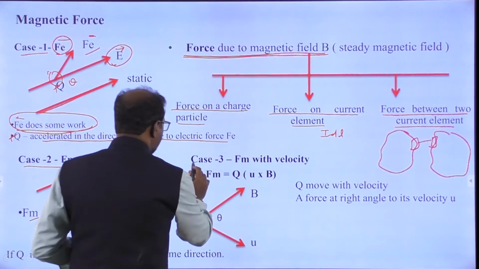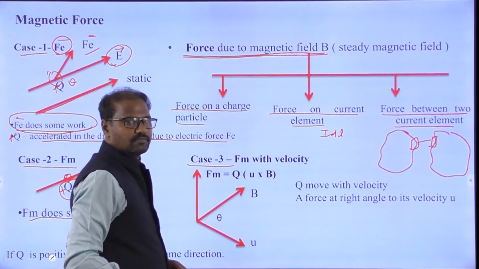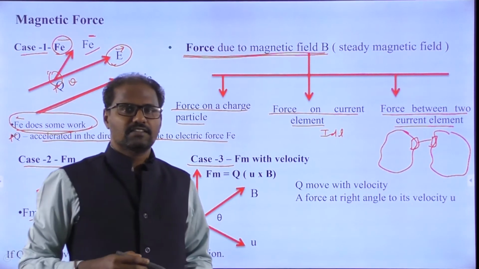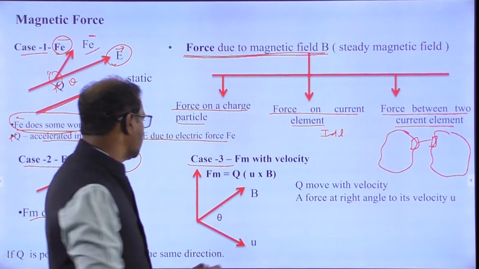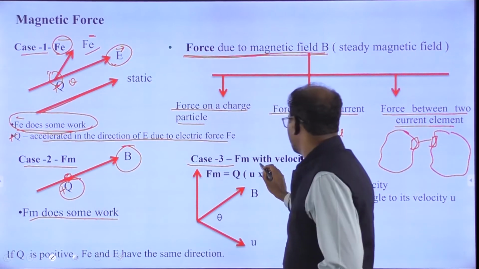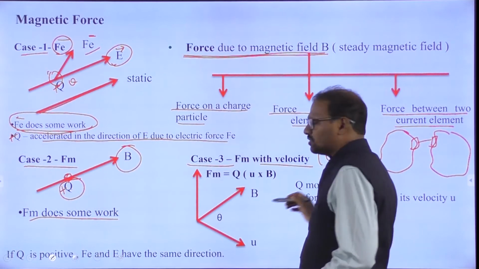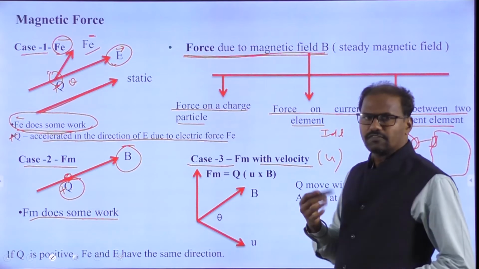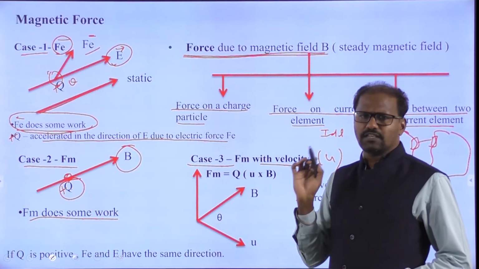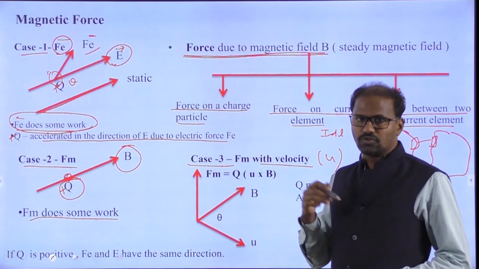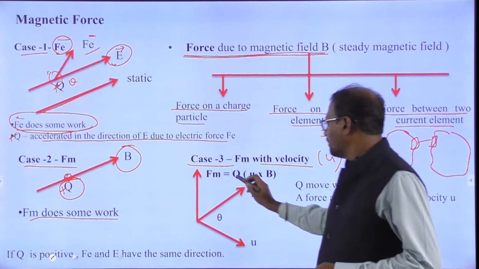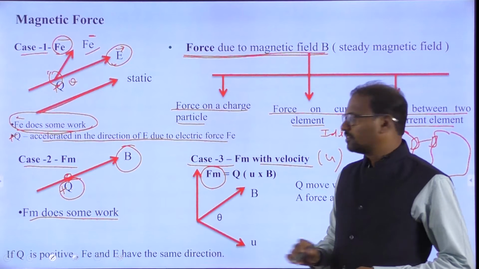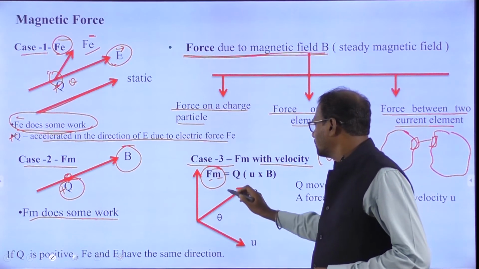Now I will go for case number 3. In case number 3, there is some velocity given here. Some books use u, and some books use v. Don't be confused about the different notation. v is the given velocity, and here u is given as per the reference. Now, what happens to the magnetic force?